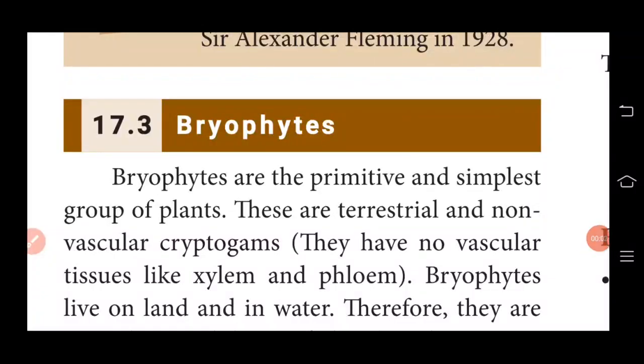Let us first learn our first topic, 17.3 Bryophytes. Students, bryophytes are the primitive and simplest group of plants. Primitive means the plants which developed at a very early stage.